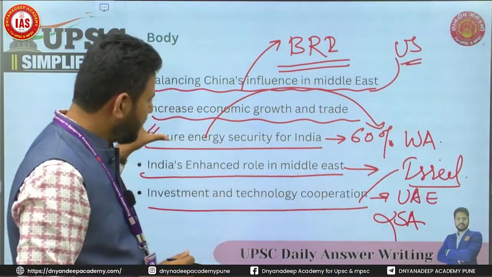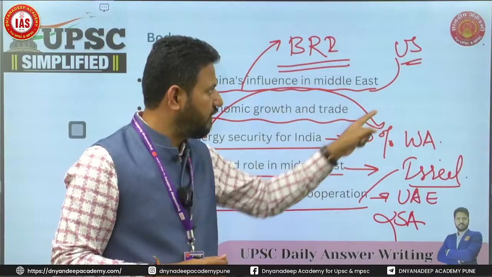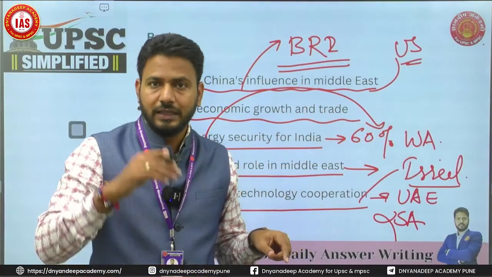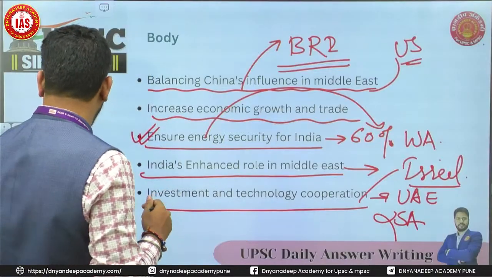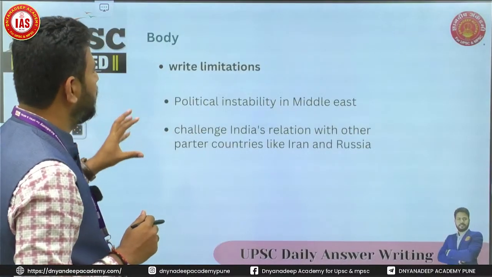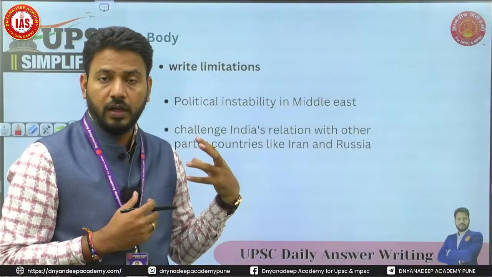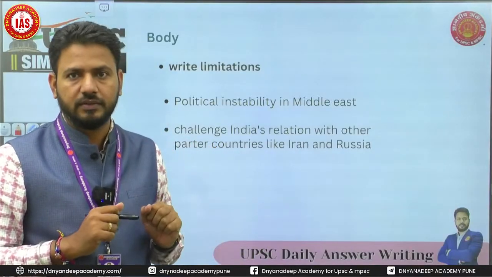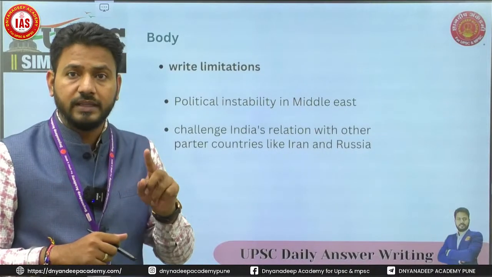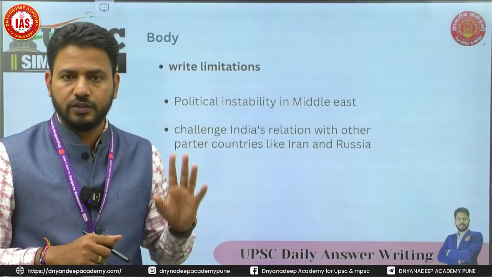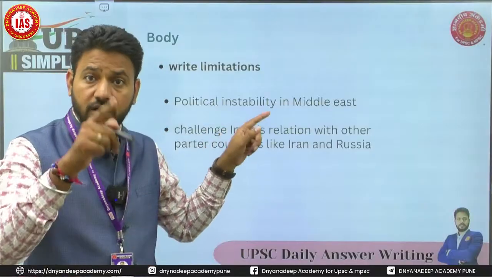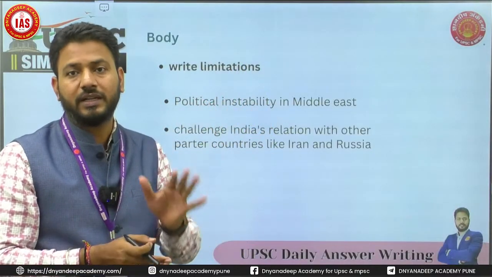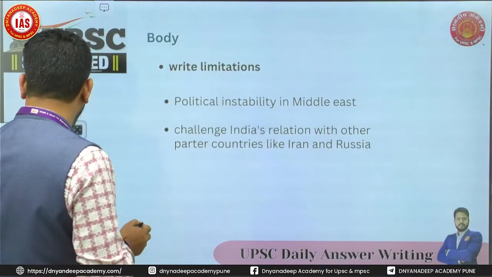So along with my static points, I'm also giving some value addition in every point that I write, right? This value addition again in your introduction, body and conclusion is going to give you that extra half mark. Many students will stop writing here, but remember, always write the other side also, write the challenges also. It is not asked in the question, but you still write that yes, this can transform India's image in the global politics, but it has some limitations. And what are the limitations here?